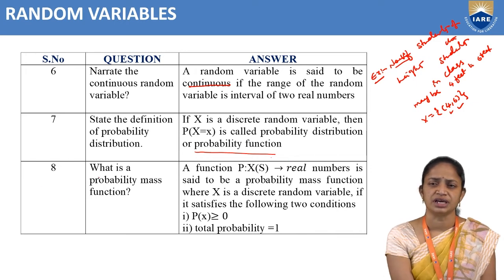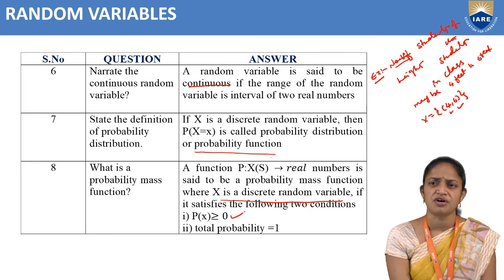Next, coming to the next question, what is a probability mass function? What is the definition of probability mass function? A function P mapping from X of S to real numbers is said to be a probability mass function, where capital X is a discrete random variable, if it satisfies two conditions.